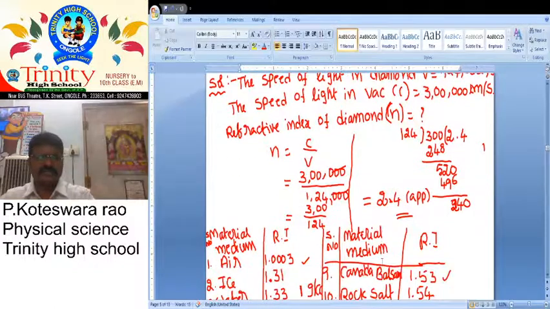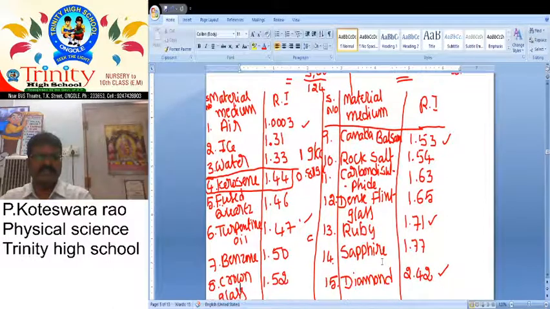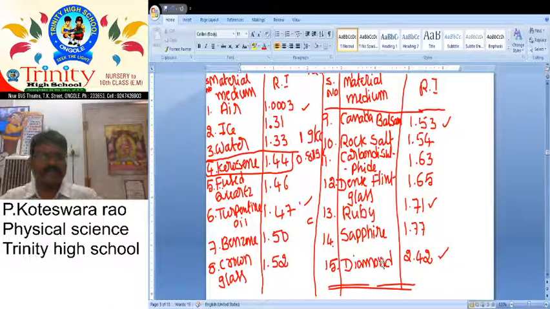Next one is, there are different types of material mediums and refractive indices. We already gave the material mediums and their refractive index values, but these are very important.